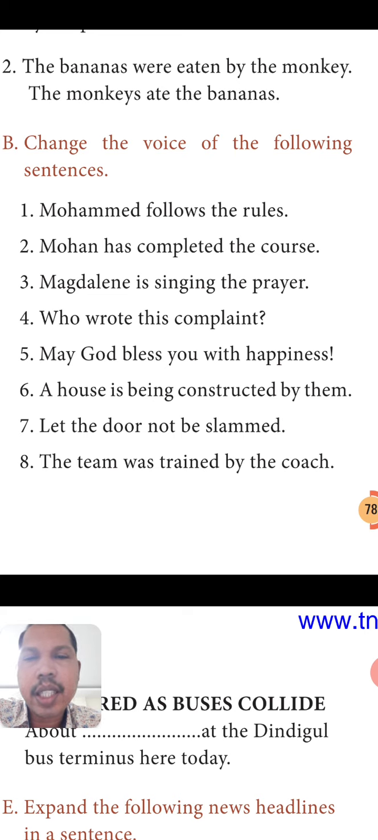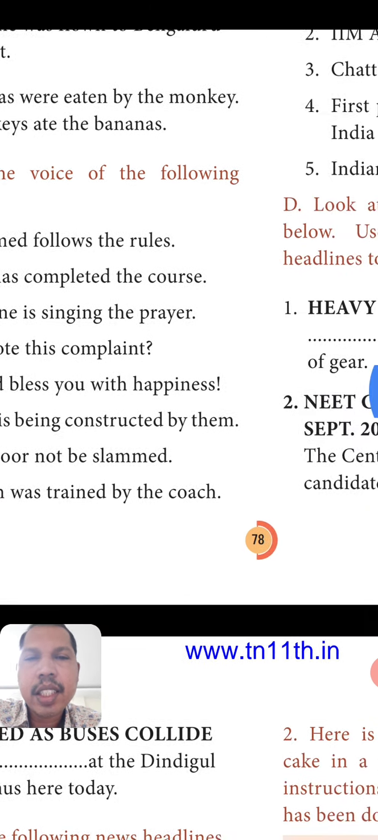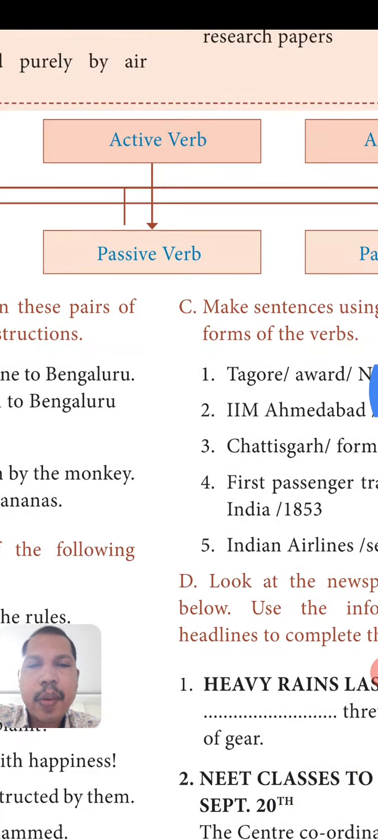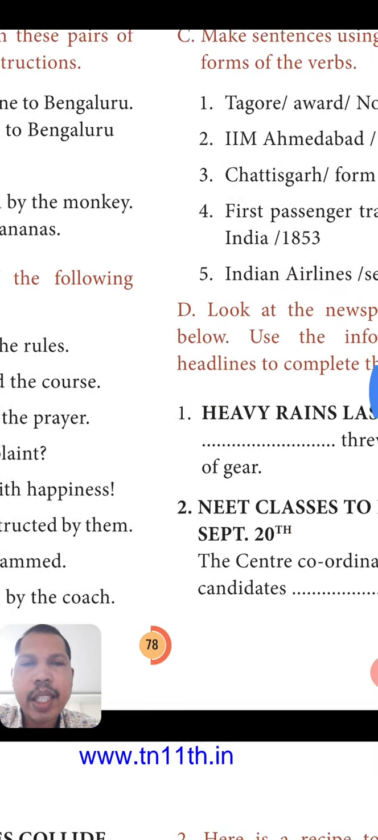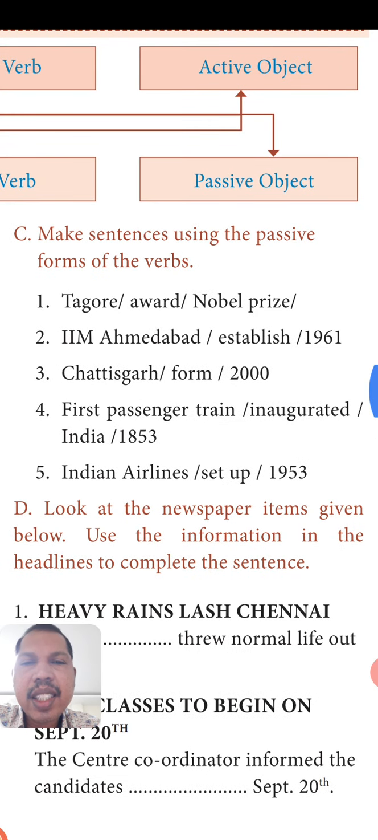Likewise, you read the remaining exercises. Exercise B, fully up to 8, and do C exercise also. It is very simple. Make sentences using the passive form of the verb. It is not written in correct order, and for the verb only the root form is given. If it is passive, they are asking for the passive form, so along with the helping verb and the past participle form, you have to write. Do it well. Thank you.